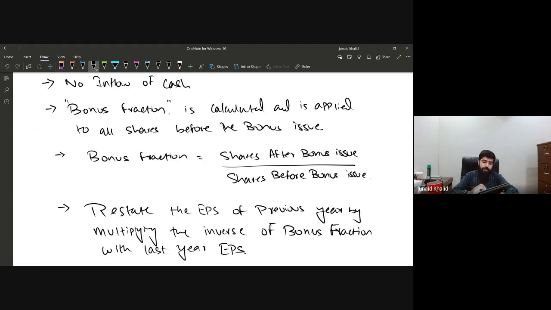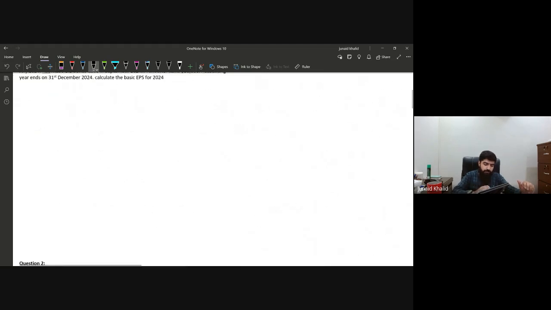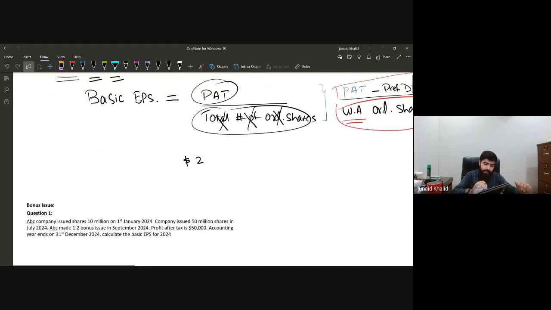While we are solving the question, we'll be applying all of these rules. First, if the company is issuing bonus shares, just calculate the bonus fraction, which is shares after the bonus issue divided by shares before the bonus issue. Then you have to restate last year's EPS, because we treat the bonus shares as issued right from the beginning. Okay, now let's move on and try to solve the question and understand it. Okay, there is a question.